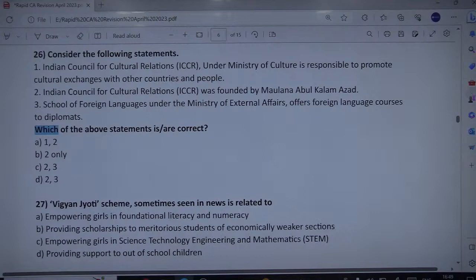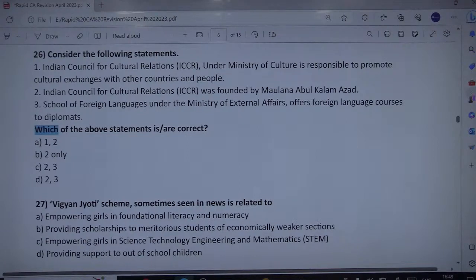Please do not confuse yourself that because of the word culture in Indian Council for Cultural Relations, it would be under the Ministry of Culture. No, because it takes care of foreign things. Basically it is the cultural aspect of relations with foreign nations. So that's why it comes under the administrative control of the Ministry of External Affairs.